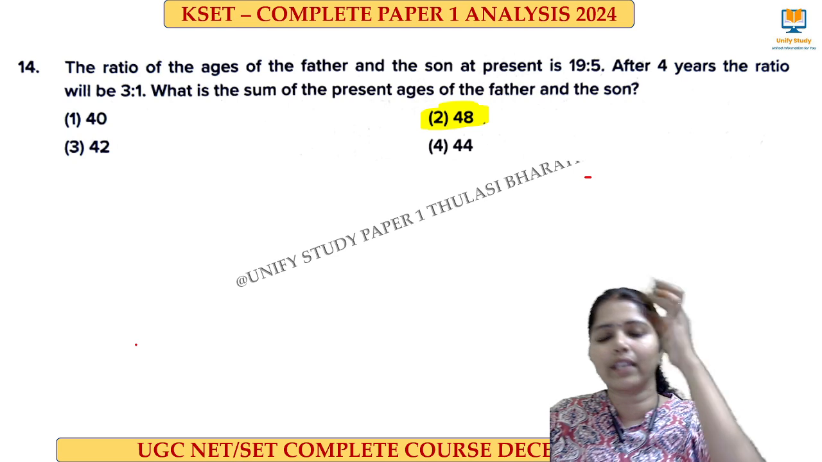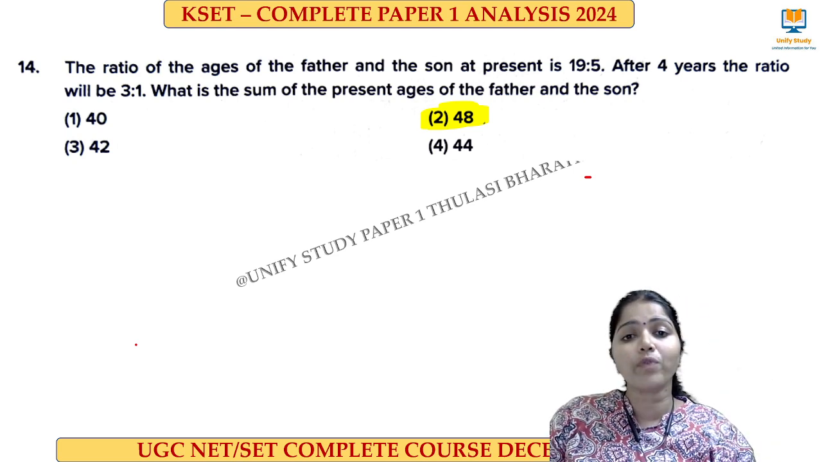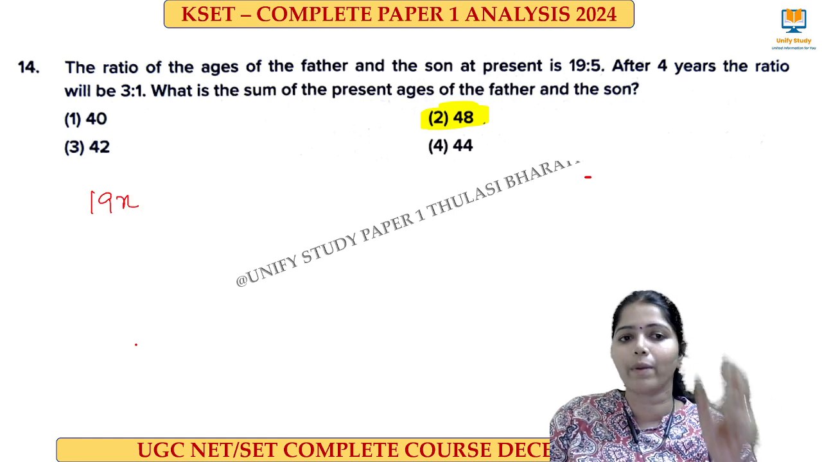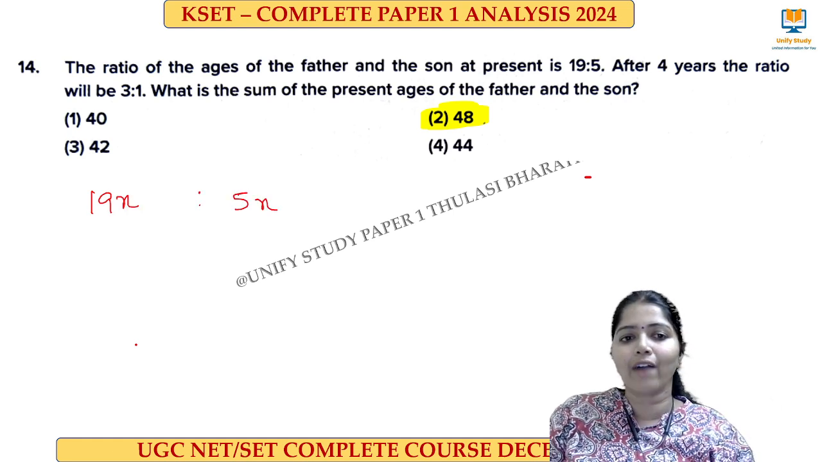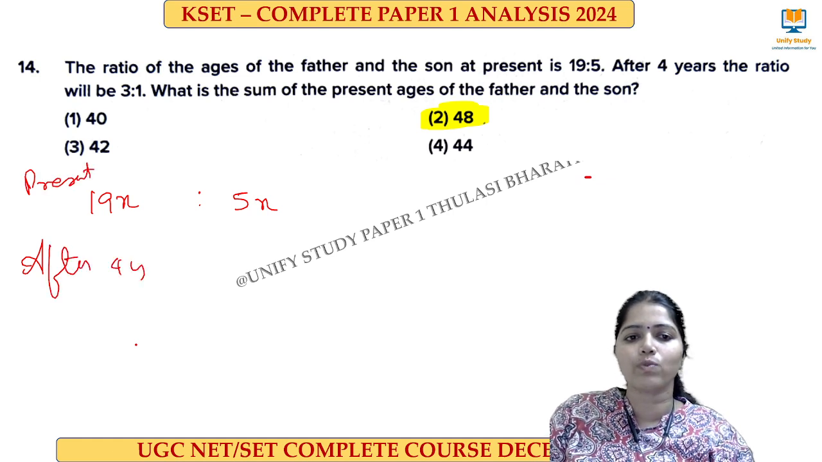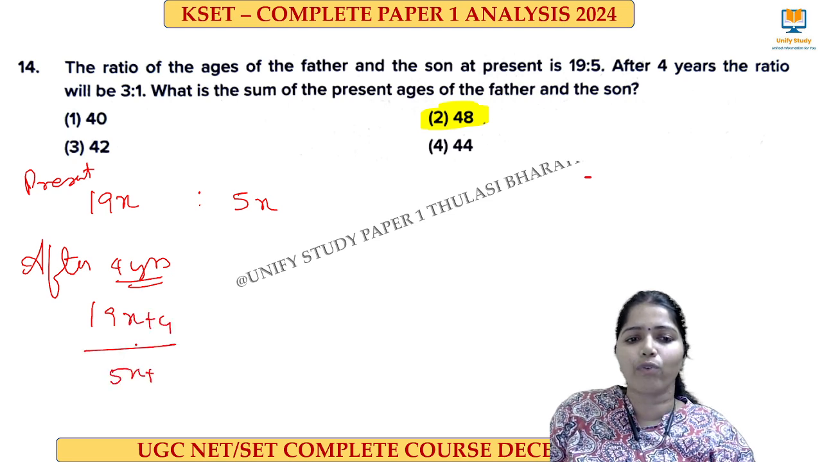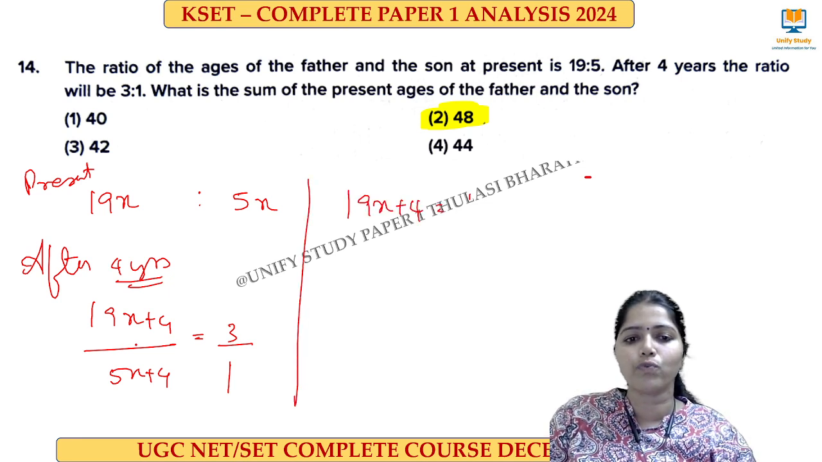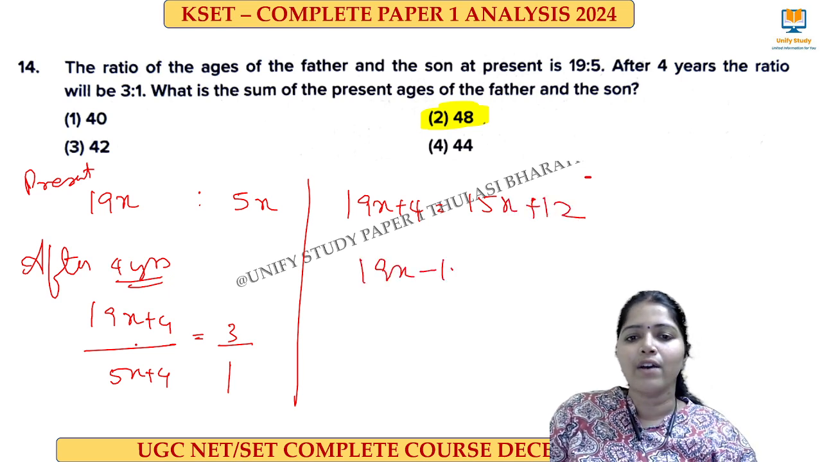Next one. The question from mathematical reasoning. The ratio of ages of father and son is at present 19:5. As we have told, ratio means x should be a common parameter, so 19x and 5x at present. After 4 years, what happened? That is 19x plus 4, 5x plus 4, and their ratio becomes 3:1. So we just have to calculate in this way. So 19x plus 4 is equal to 15x plus 12. Cross multiply, exchange of things. 19x minus 15x is equal to 12 minus 4.